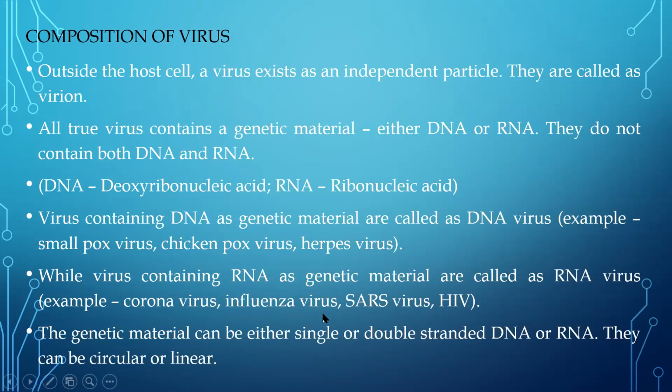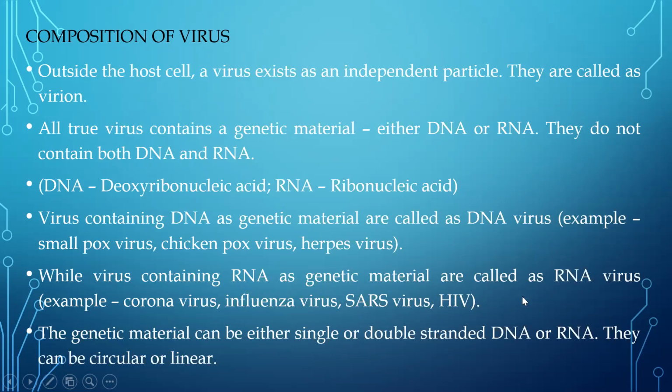Similarly, it was also causing respiratory diseases in humans. So influenza virus is also an RNA virus. SARS was again quite famous in the early 2000s, which was again causing a respiratory disease in humans. So this is also an RNA virus, and everyone knows about HIV. What is HIV? HIV is the virus which is responsible for causing AIDS in humans. So all these viruses are RNA viruses.